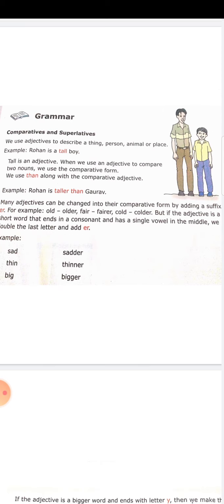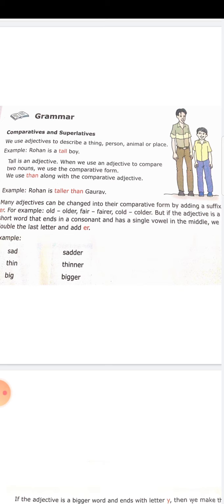Children, comparative and superlative forms. We use an adjective to describe a thing, a person, animal, or place. For example, Rogan is a tall boy. So, Rogan is a tall one. We are not comparing Rogan with anyone else. We are talking only about Rogan. So, what kind of adjective is to be used? Yes, positive form is used. When the comparison is not made, we use positive degree.